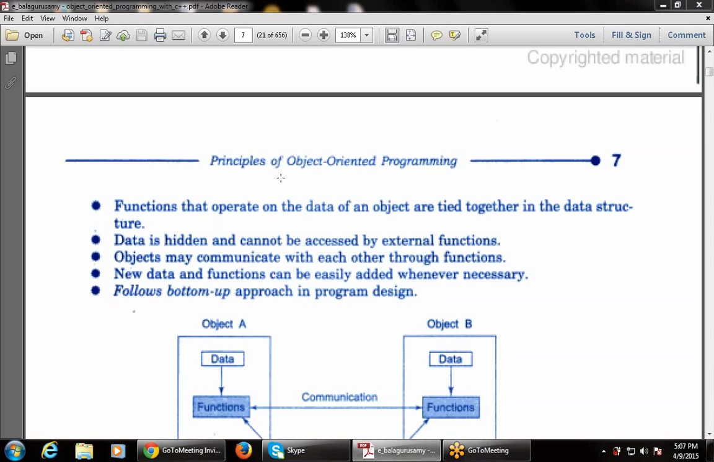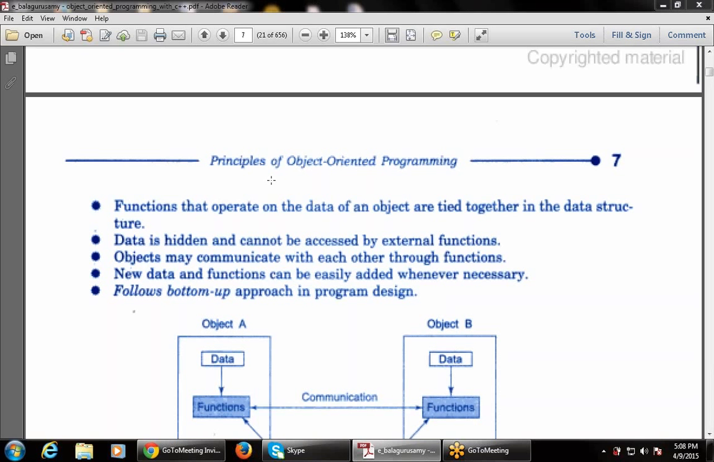Now your answer to the question, what is the difference between POP and OOP? OOP means object-oriented programming and POP means procedure-oriented programming. So there is a difference. POP follows the top-down approach, OOP follows the bottom-up approach. Data moves freely in procedure-oriented programming, and data cannot move freely in object-oriented programming.